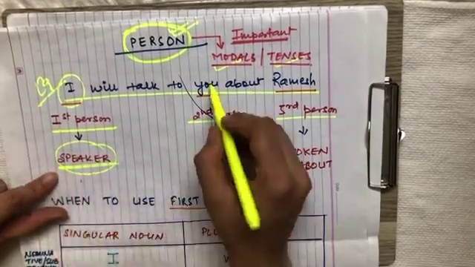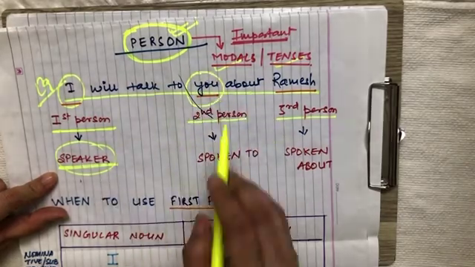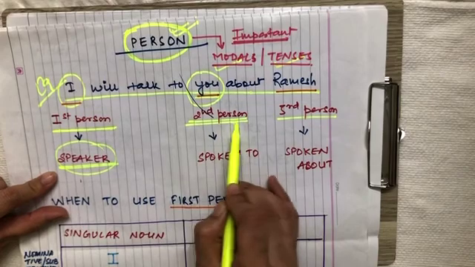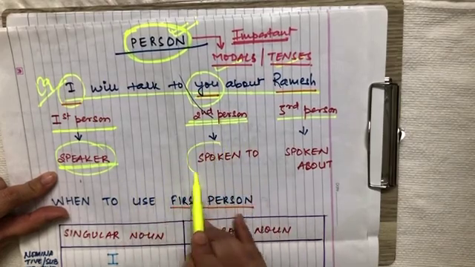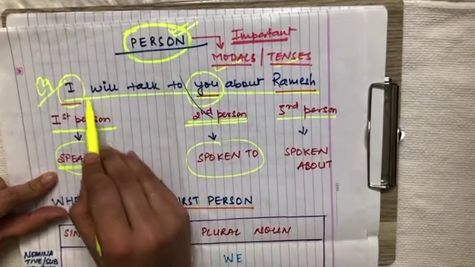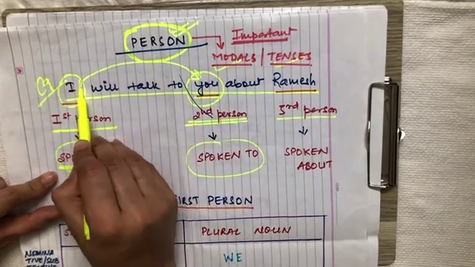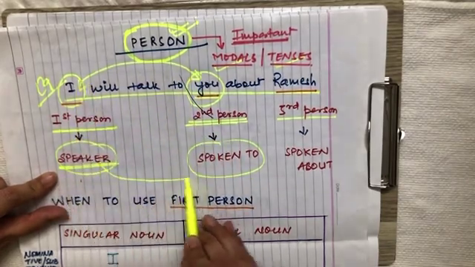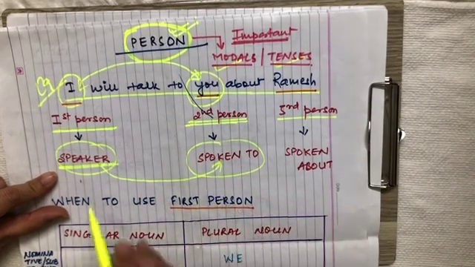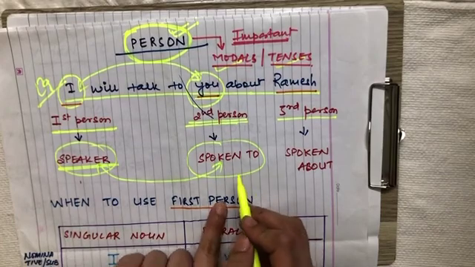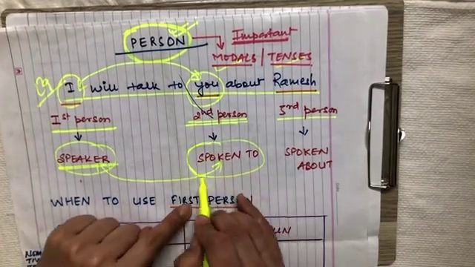Now, second one, I'll take this pronoun as you. You is the second person. Why has it been categorized as second person? Because this I is speaking to you. This I, first person, is speaking something to this you. So the person whom we are speaking to is known as the second person.